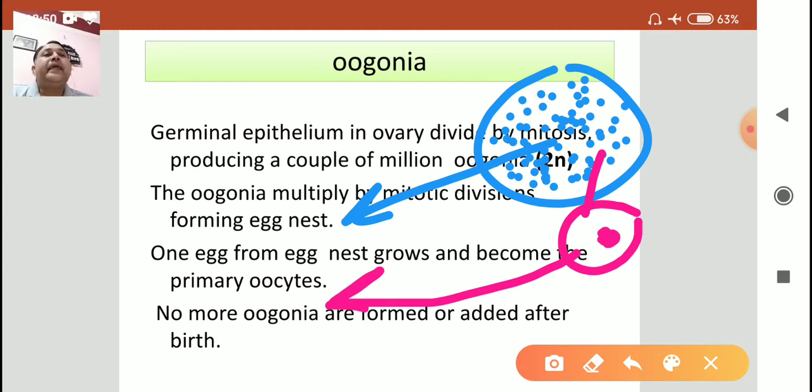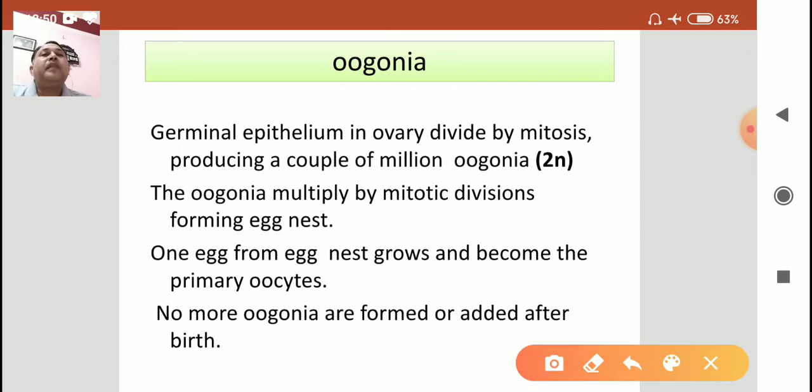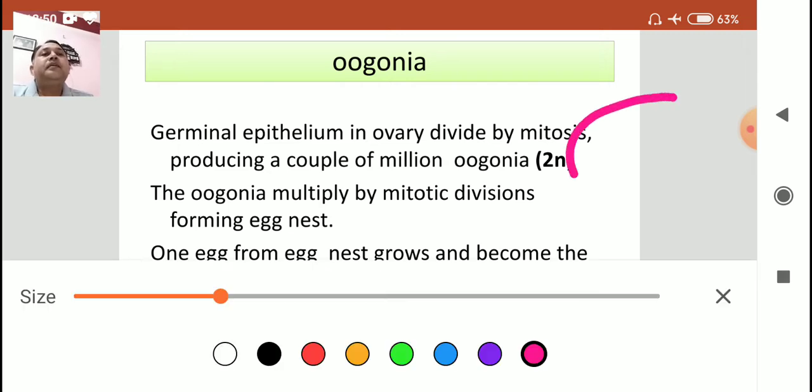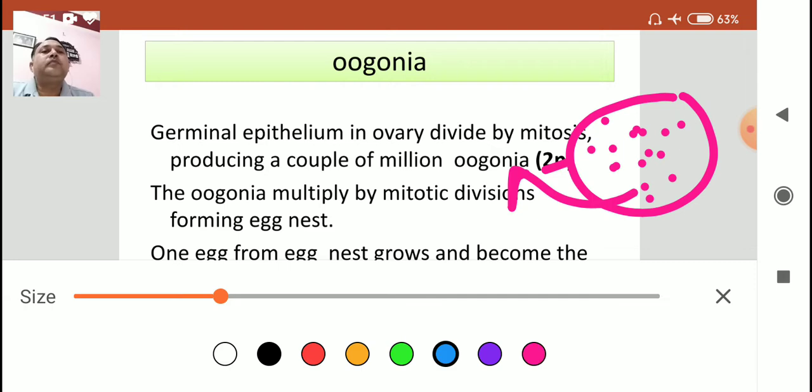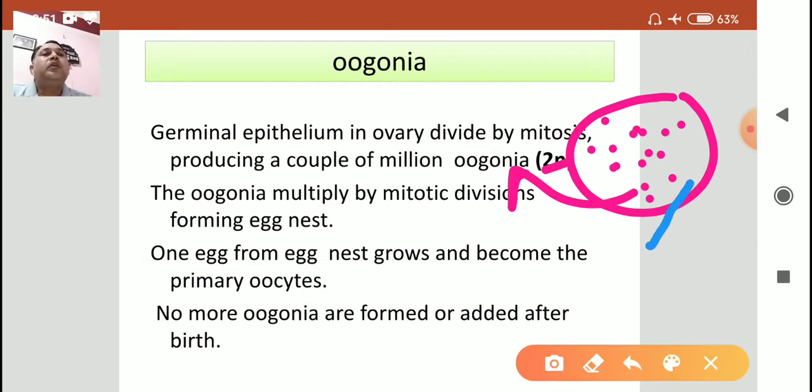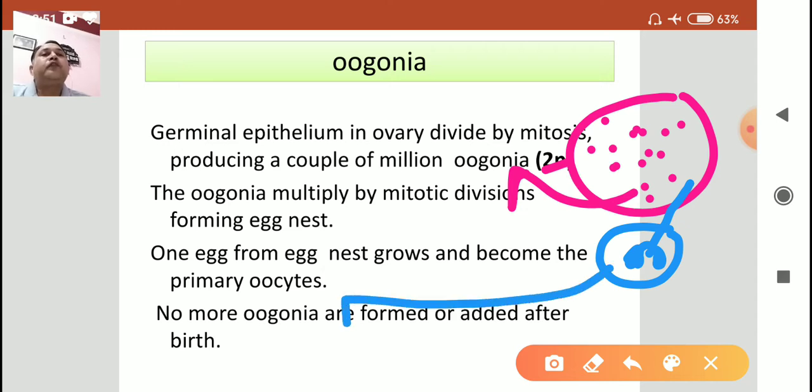So what is the egg nest? Egg nest contains too many oogonia. Out of these too many oogonia, only one matures and forms primary oocyte.